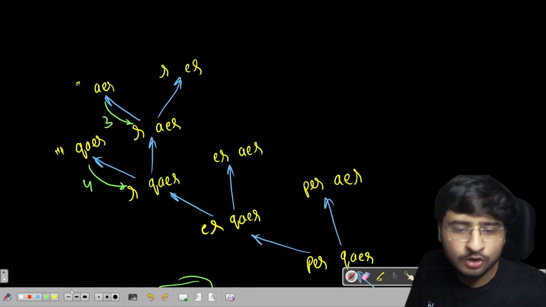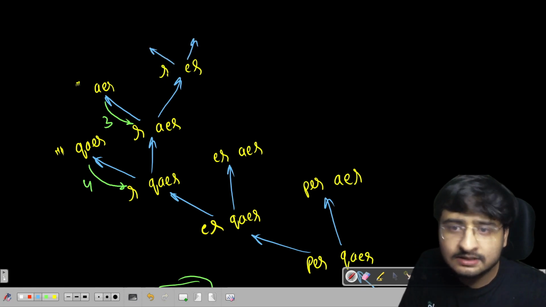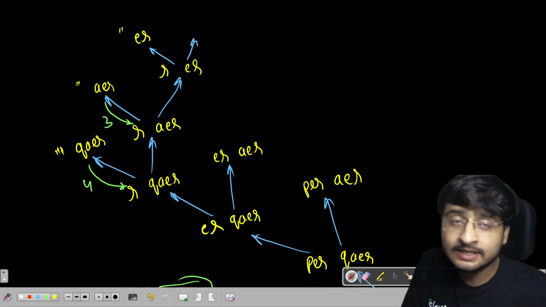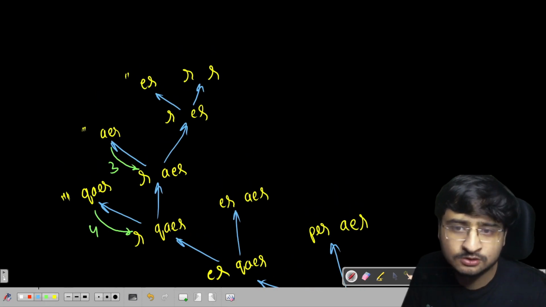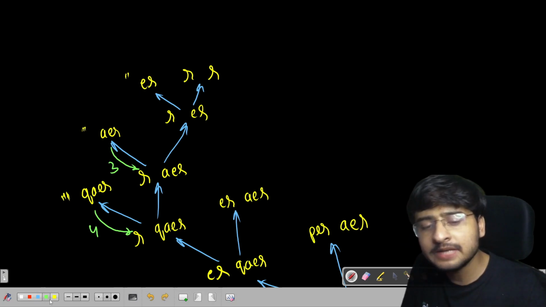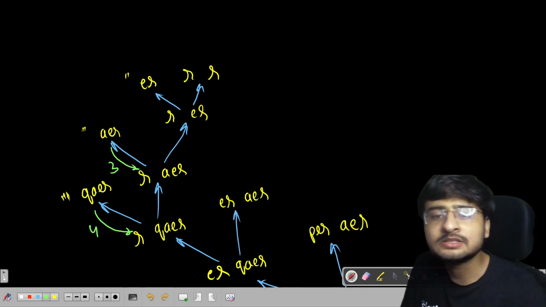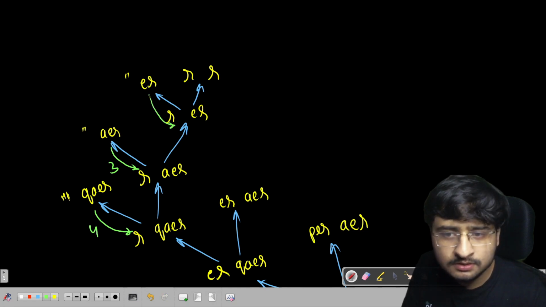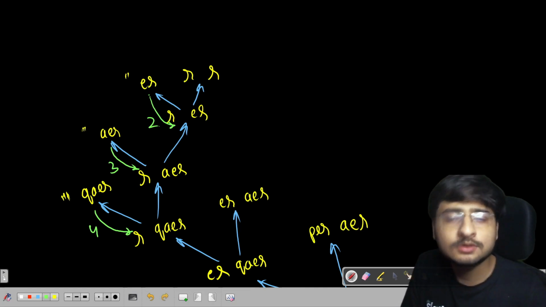You can see E and R are not equal. So in the first move, I'm only looking at the first characters. In the first move, I'll try to delete the character from S1, so empty string and ER. In the second option, I'll try to delete E, so R and R will be remaining. Now look at these cases very carefully, very important cases. So empty string, and this has something. Whenever a string becomes empty and another is non-empty, we are going to return the number of characters in the non-empty string, just like all these cases. So I'm going to return 2 from here. By doing 2 moves, I'll be able to make both of these two strings equal. That is what I'm trying to say.